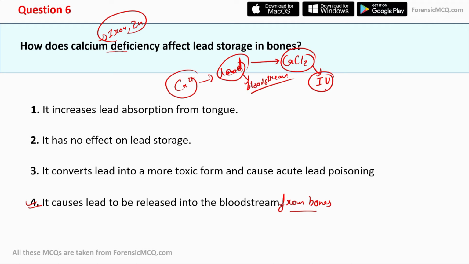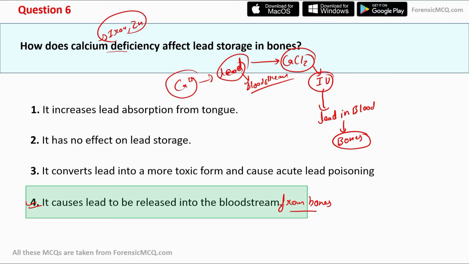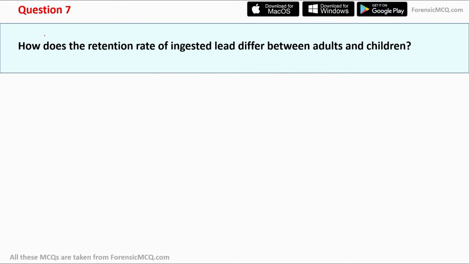So what does it do? It causes lead in blood to get deposited again into the bones. So it reverses the effect of calcium deficiency. So option 4, that is, it causes lead to be released into the bloodstream from bones, is the correct answer. Now let's move to question number 7.